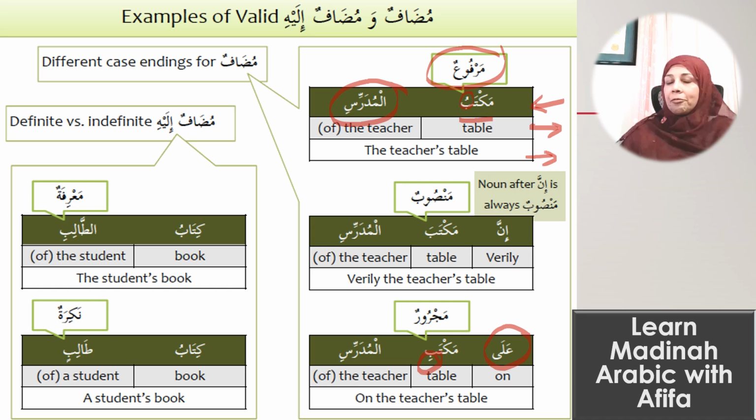So the mudaf now gets a kasra because it is preceded by the preposition ala, which is on. So now it means on the teacher's table, right? And as we saw before, mudarrisi is still majroor with a kasra because it is the mudaf ilayhi. So this sentence means it is on the teacher's table.